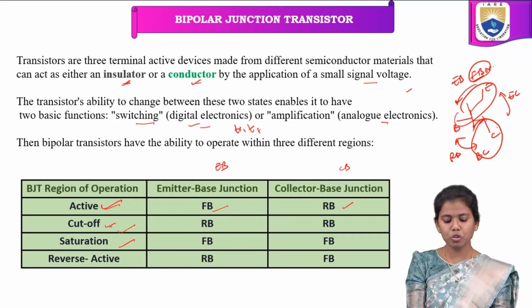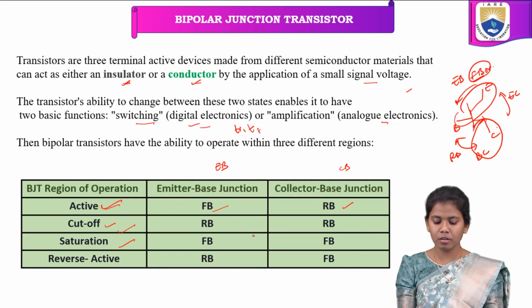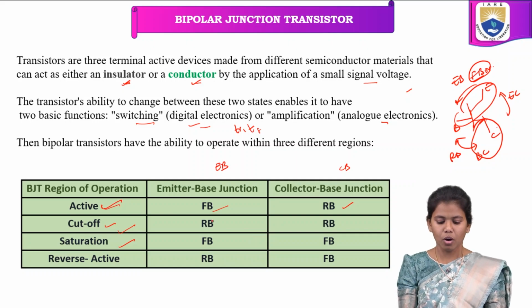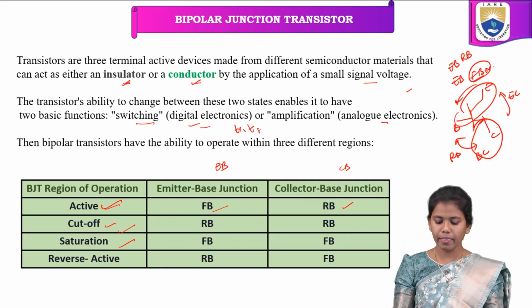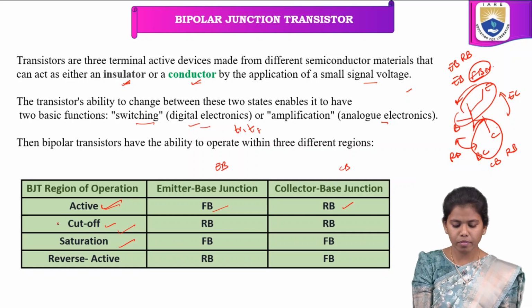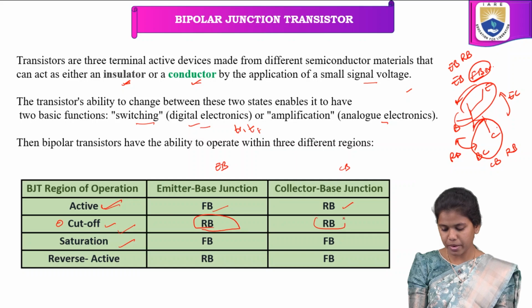And then coming to the cutoff region, we don't see any forward bias, only reverse bias. The emitter base junction is reverse bias, and the collector base junction is also reverse bias. So in this cutoff region, both are in reverse bias.